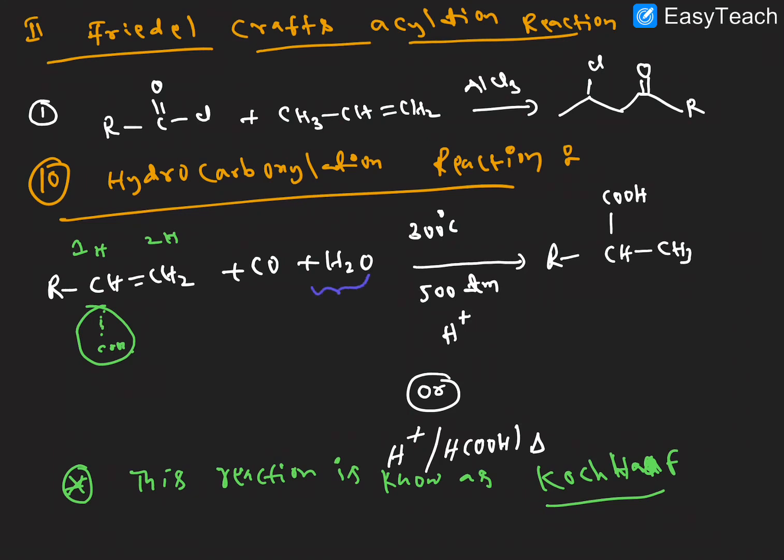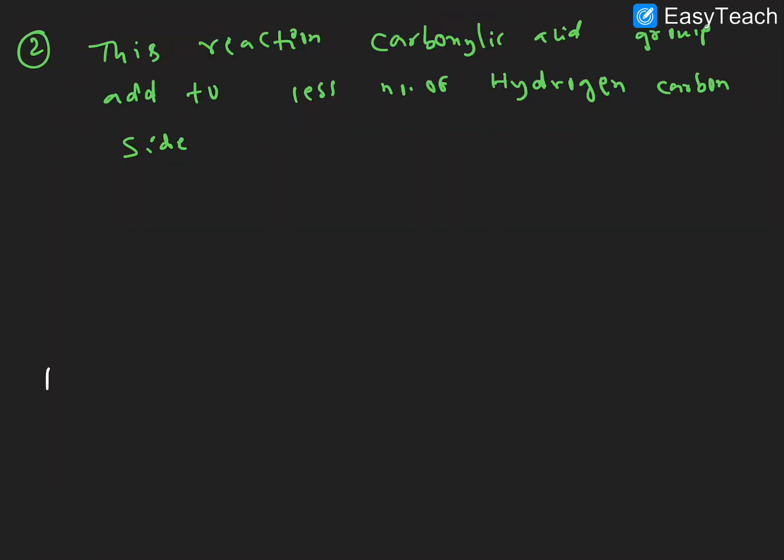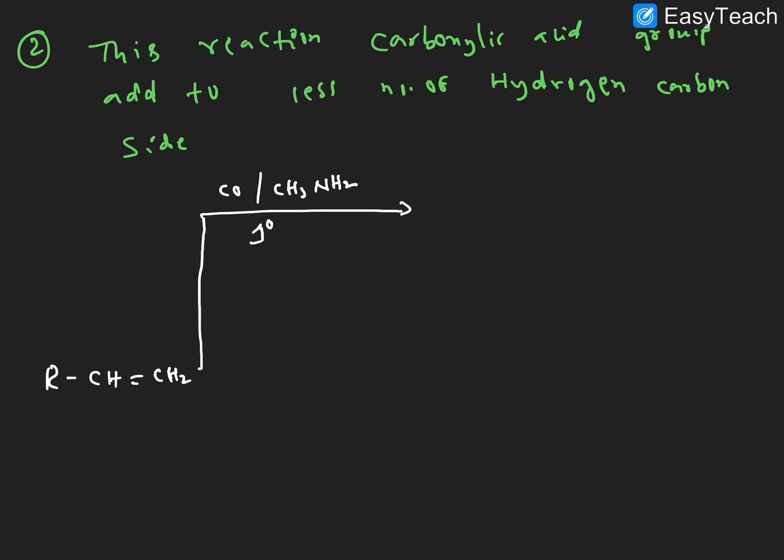Next very important point here. Instead of water, we can take amine, alcohol, or thiols. So what kind of products will we get? Let us discuss now. R-CH=CH2 is the reactant here, with CO, and instead of water we can take CH3NH2, right?